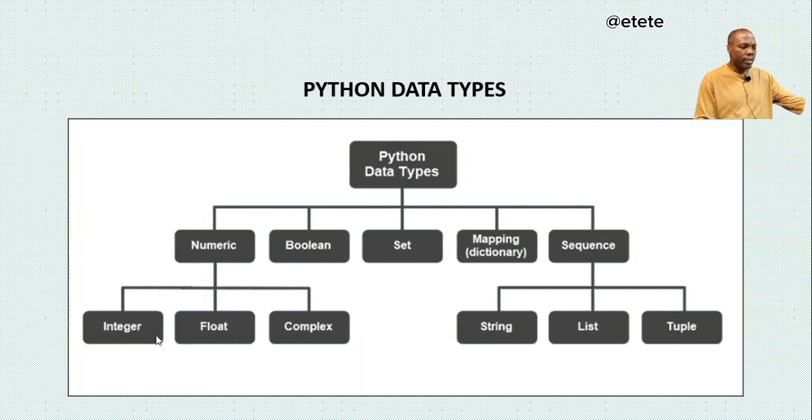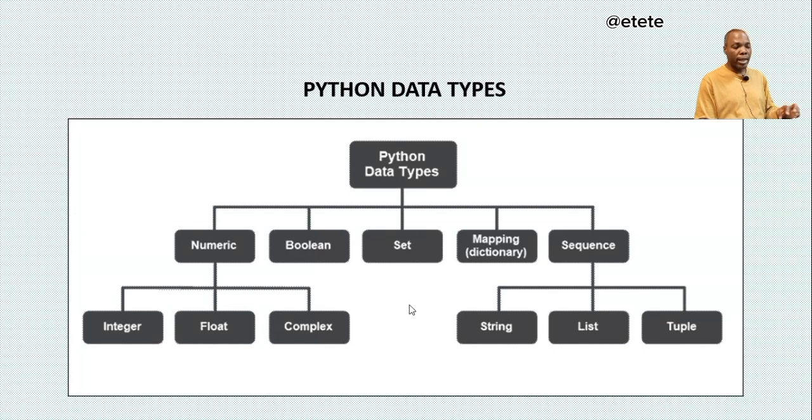Now, we've looked at integer, float, complex, under numeric data type. Now, we have done string, list, tuple. So, I'm actually going to introduce range in Python. And then after that, we'll look at dictionary and then we'll look at set. So we'll conclude. And then we can look at Boolean too, just to elaborate more on it, though I brought it in when I was doing numeric data type.